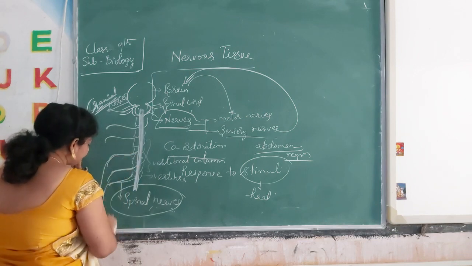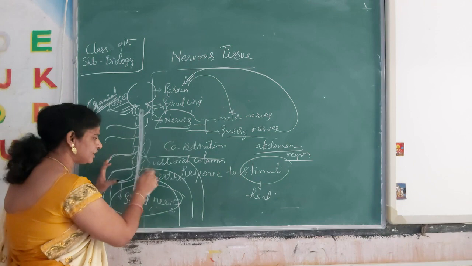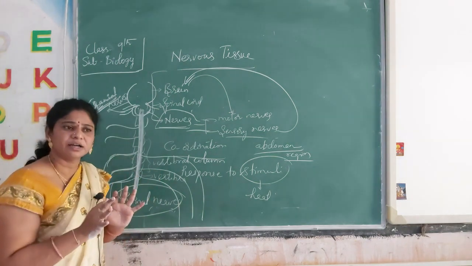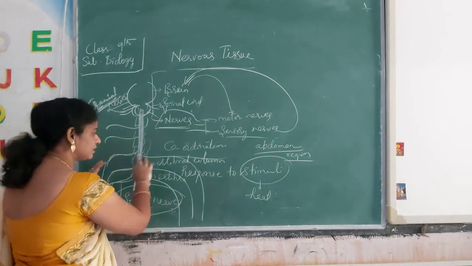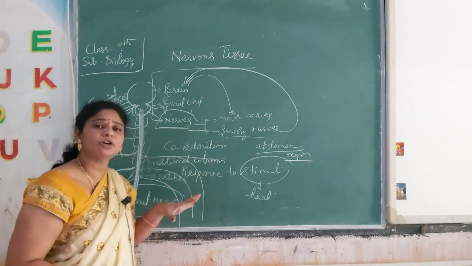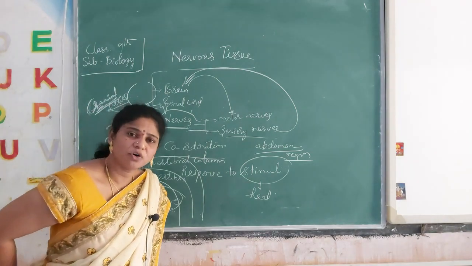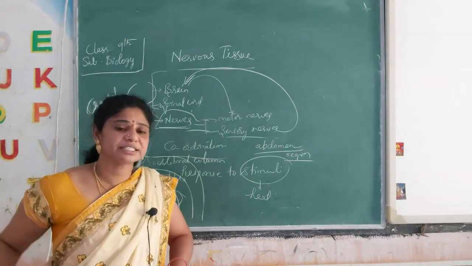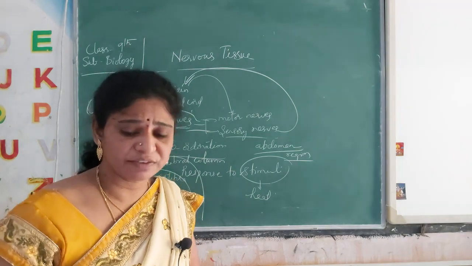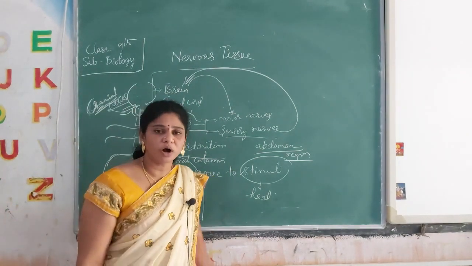These nerves are supplied for movement, for our swallowing purpose, everything. The spinal nerve is mainly coordinated with the spinal nerves itself. So what is happening? These may not function, and by that the person may not move and he is stuck to the wheelchair itself. This is the main thing. The nervous system is very much important in our body for our body coordination.